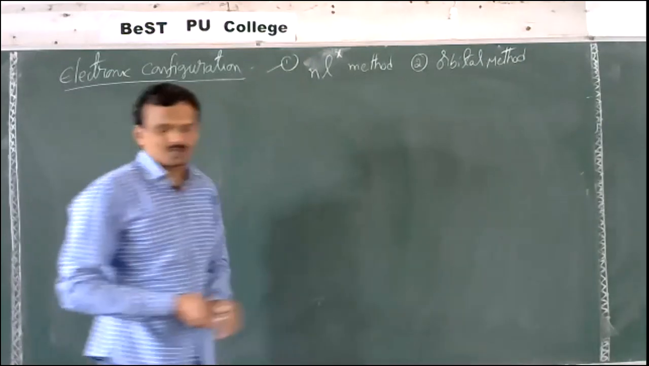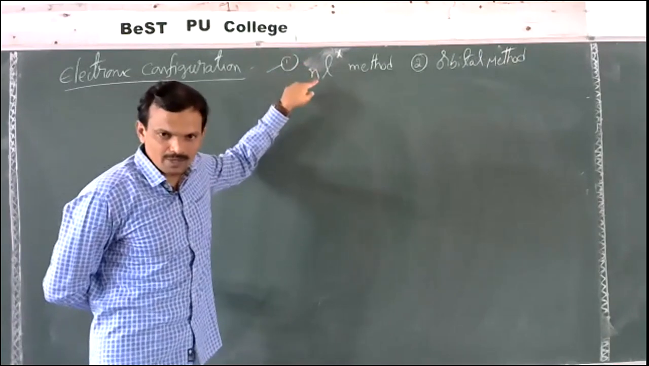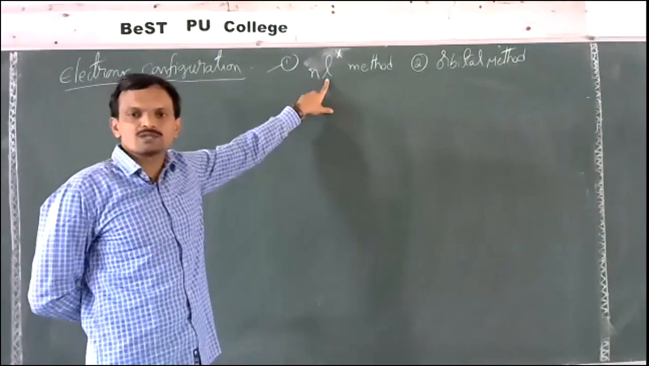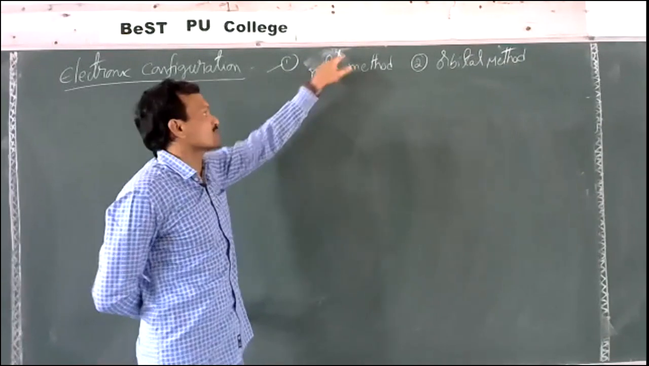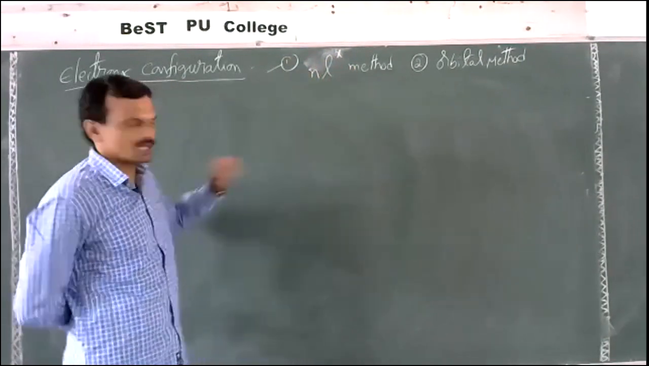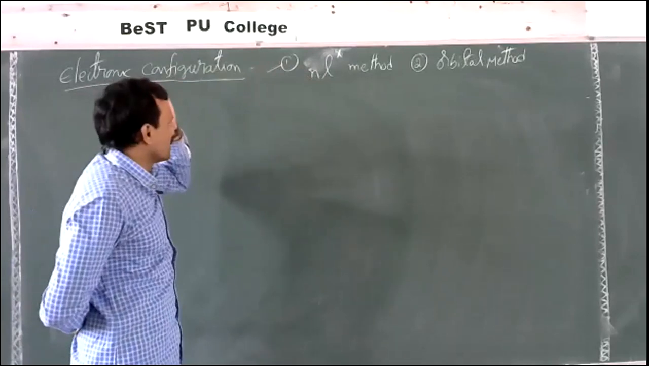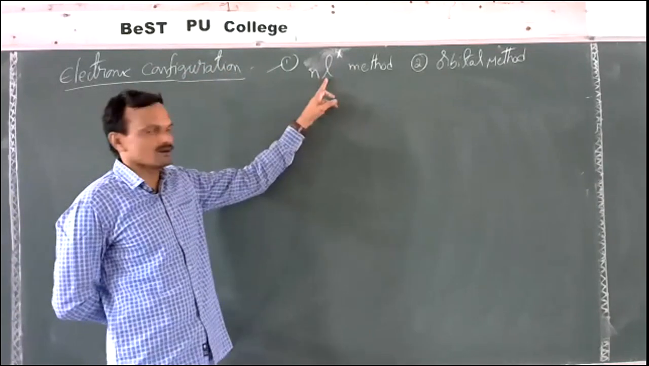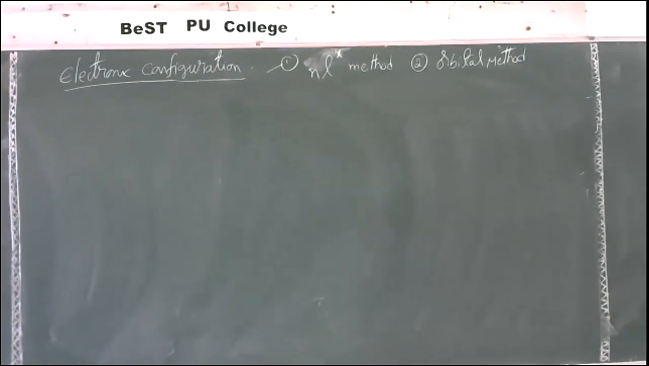See what this nlx method is. Here n represents the principal quantum number, nothing but the orbit number. L represents a subshell, whether it is S subshell or P, D or F. X represents the number of electrons that are present in this subshell. See once again, here n represents the principal quantum number, L represents a subshell, S, P, D or F, and X represents the number of electrons that are present in that subshell.